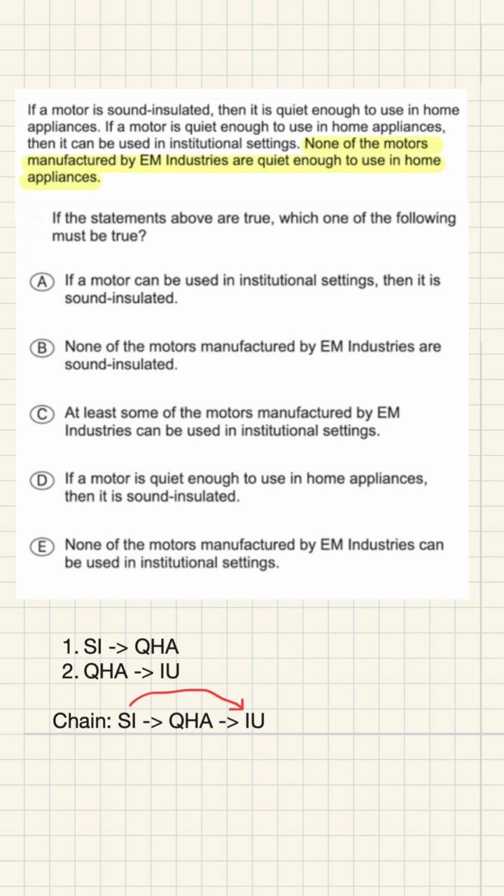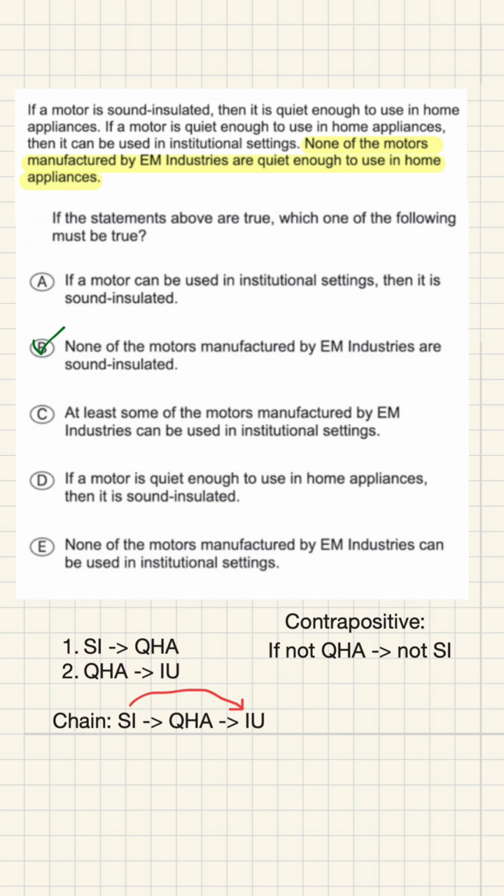Now plug in the EM Industries fact. None of the motors made by EM Industries are quiet enough for home appliances. That means EM motors are not quiet for home. When you have not quiet for home, look at the first arrow. Sound insulated leads to quiet for home. The contrapositive is, if not quiet for home, then not sound insulated. So we can conclude EM motors are not sound insulated. That is exactly answer choice B. None of the motors manufactured by EM Industries are sound insulated.